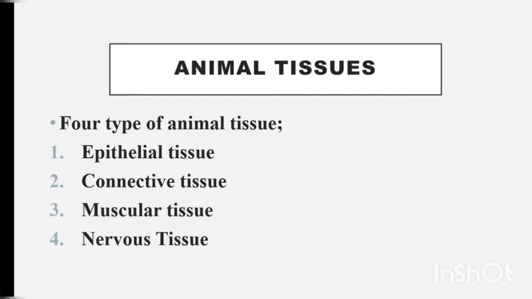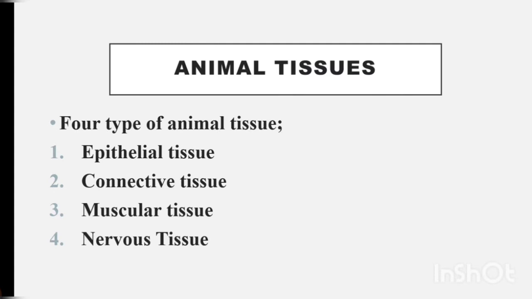The tissues seen in the body of animals, right? Yes, there are four types of animal tissues: epithelial tissue, connective tissue, muscular tissue, and the nervous tissue. Just memorize it.